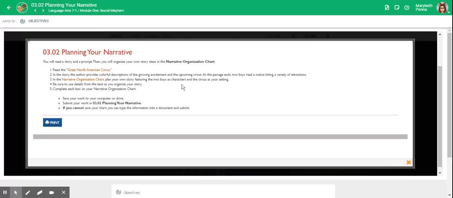Read The Great North American Circus. In the story, the author provides colorful descriptions of the growing excitement and the upcoming circus. As the passage ends, two boys read a notice listing a variety of attractions. In the narrative organization chart, plan your own story featuring the two boys as characters and the circus as your setting. Be sure to use details from the text as you organize your story. Complete each box on your narrative organization chart.